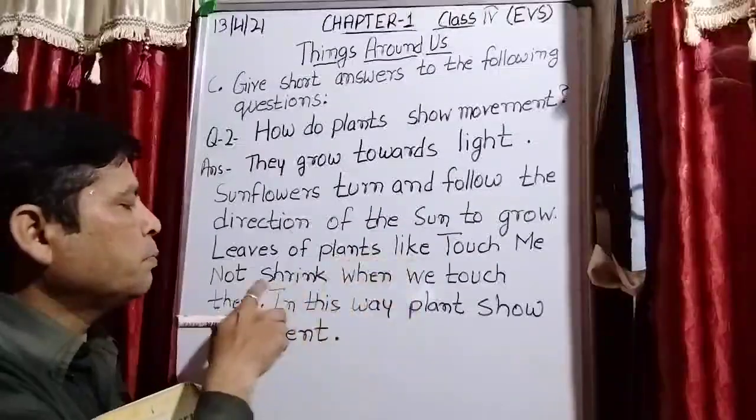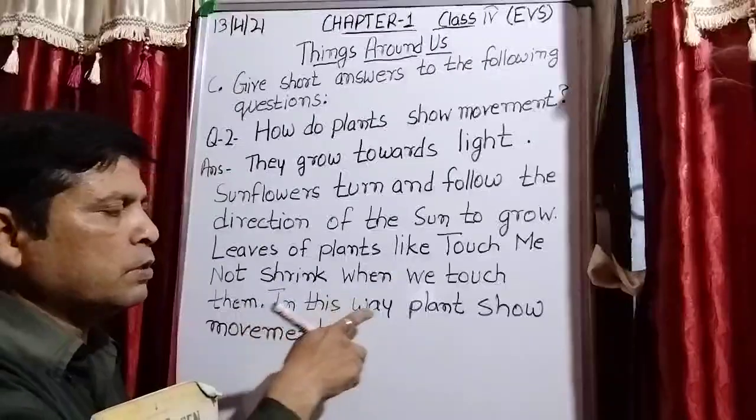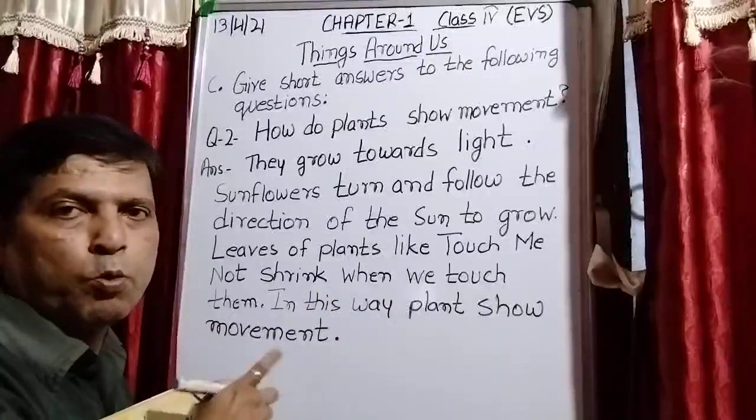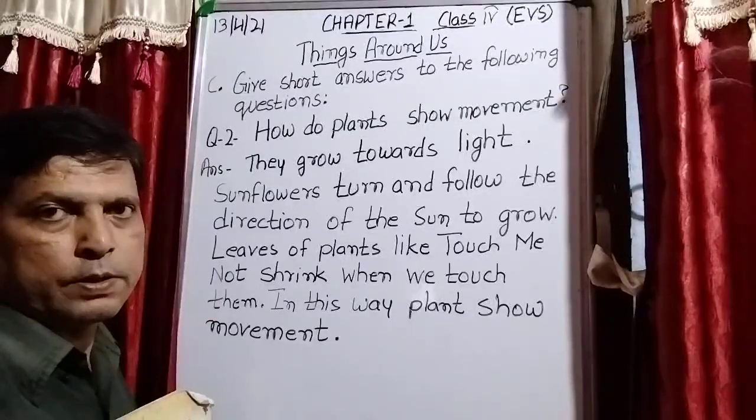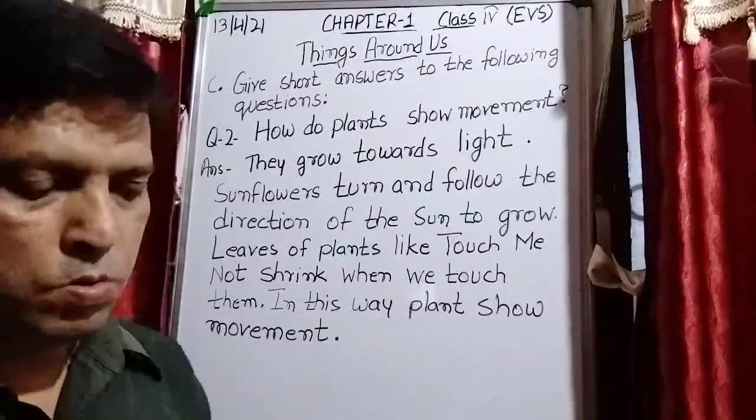Leaves of plants like touch-me-not shrink when we touch them. In this way, plants show movement. Is it clear? How do plants show movement? So they grow towards light. Another example, sunflower turns and follows the direction of the sun to grow. Leaves of plants like touch-me-not shrink when we touch them. In this way, plants show movement. Is it clear?